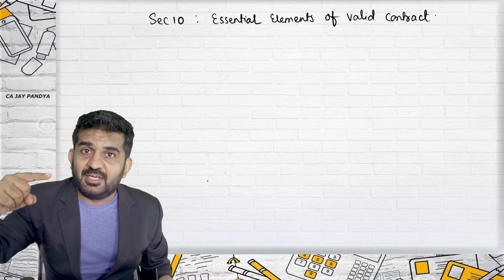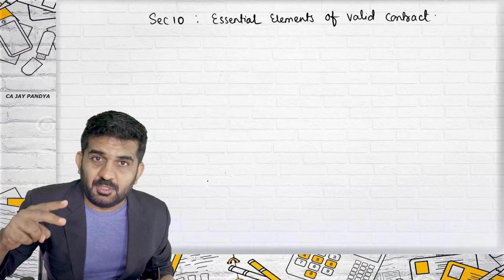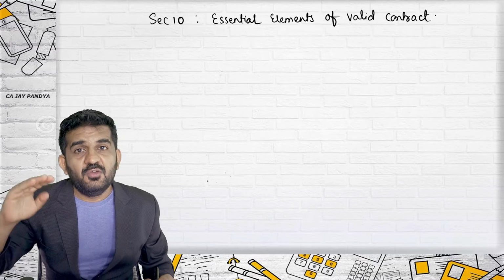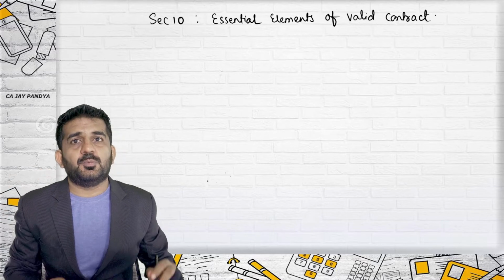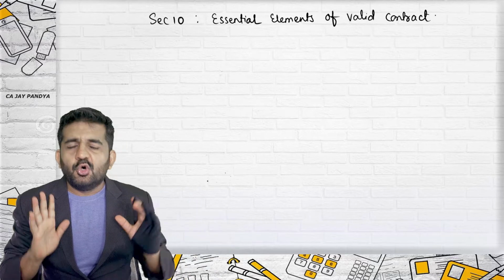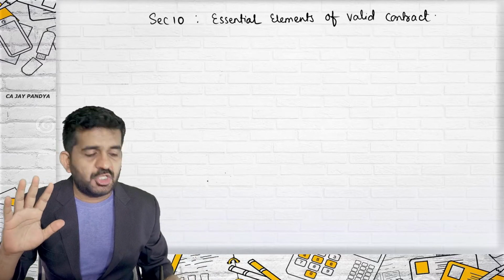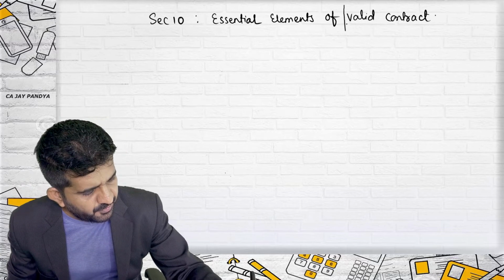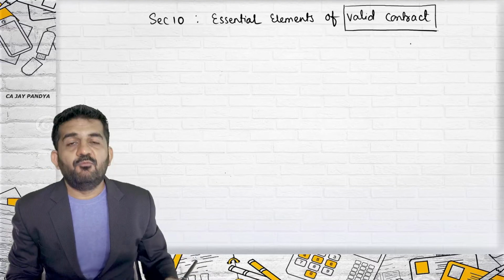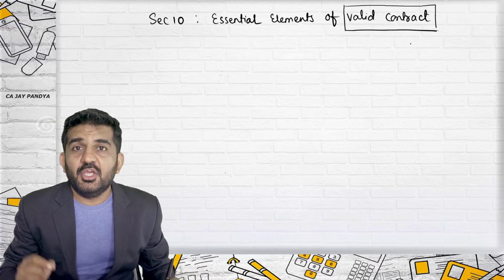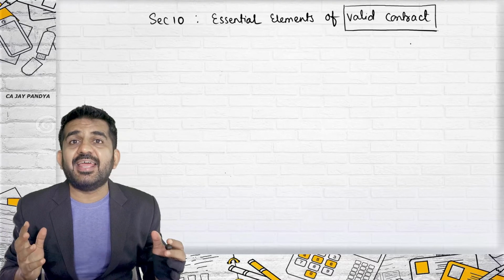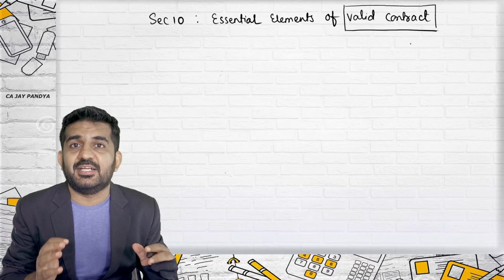If he is very regular, if he gives each and every prelim, he behaves well, he gets good marks, if all the conditions are satisfied, he will be termed a good student. So, what are the essential elements of a valid contract? If you want to make a valid contract, which characteristics should be present in the contract?